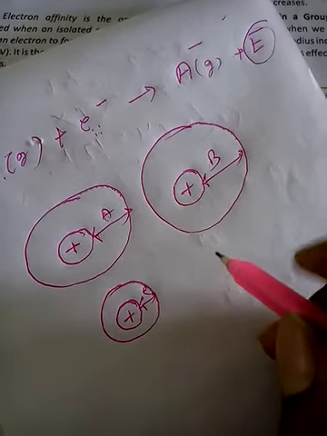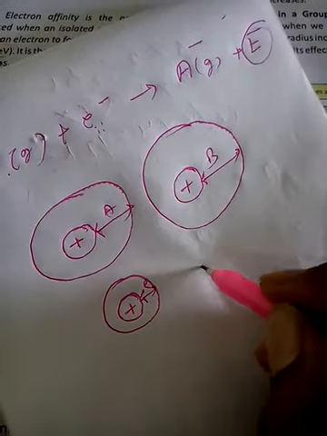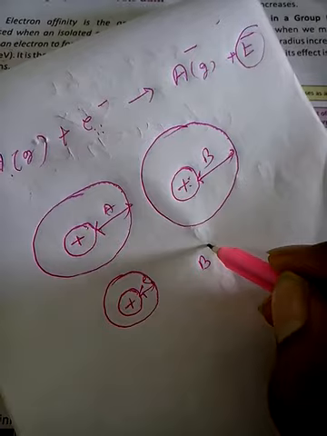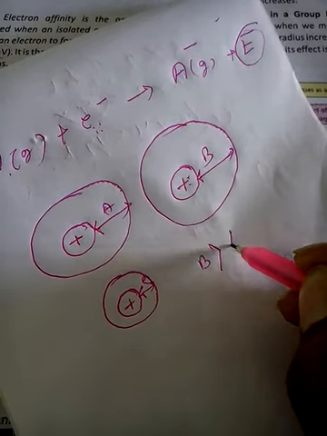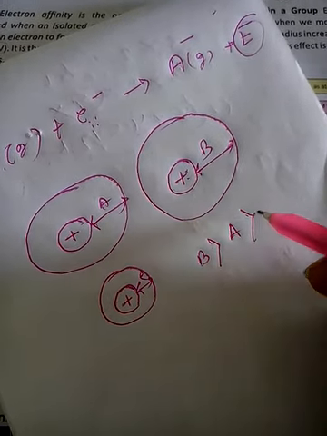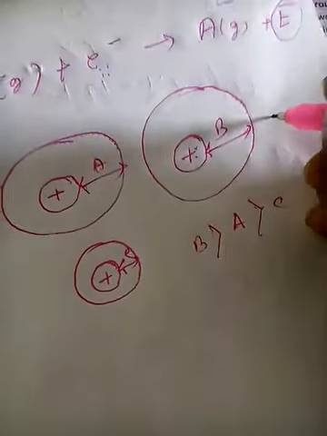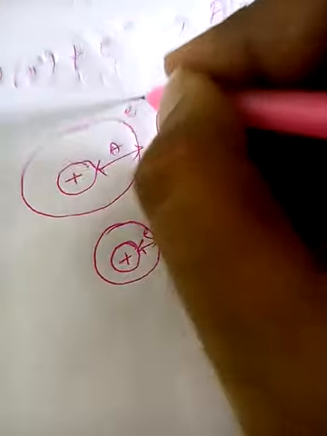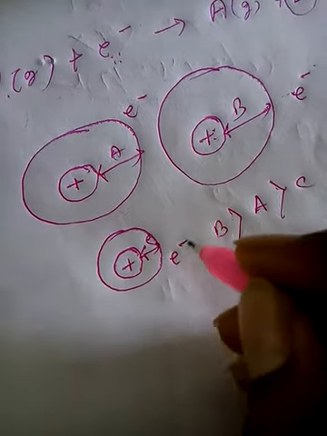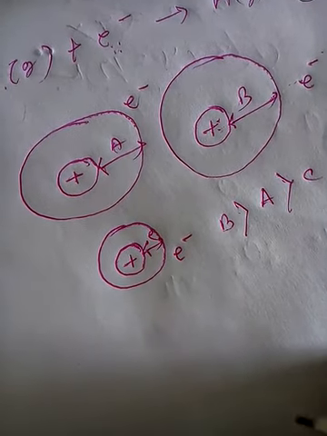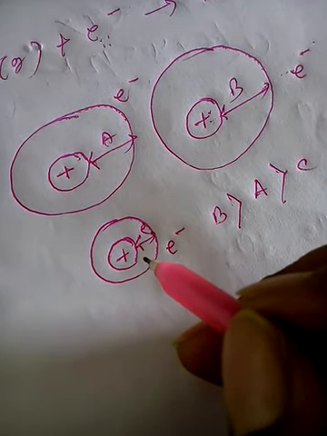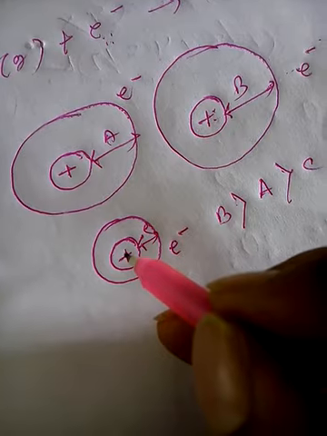Now here we can see that the atomic radius of B is greater than A, and C is least. Now suppose I am keeping just an electron in the vicinity of this atom. Now who is pulling this electron toward the center? Opposite charge, which means the nucleus.